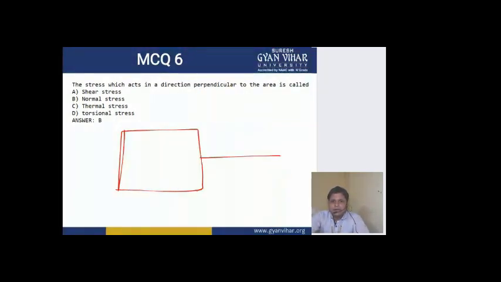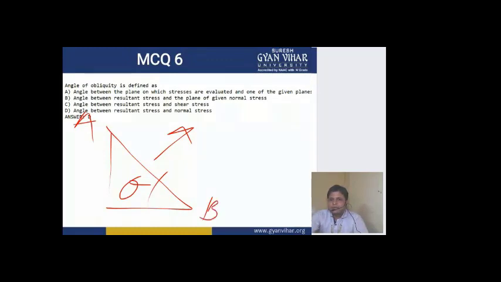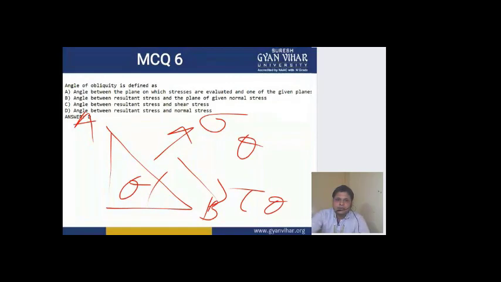Coming to multiple choice question number 7. Angle of obliquity is defined as, now what is angle of obliquity? As I've already told you in this diagram, when you calculate sigma theta and tau theta for this plane AB, the resultant of both of these is your sigma r, and the angle made by this resultant with the normal stress is your angle of obliquity.